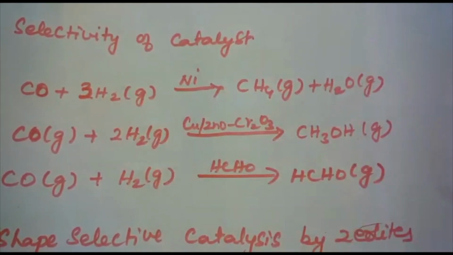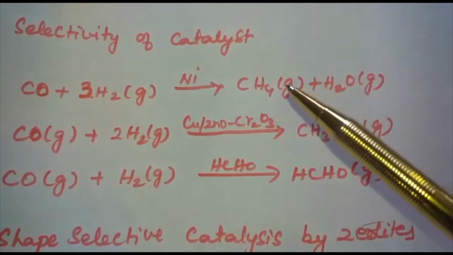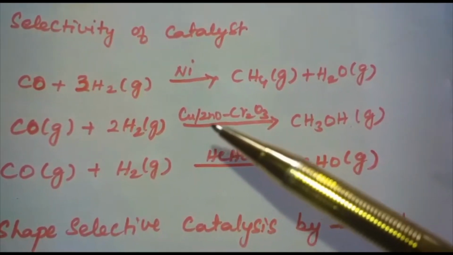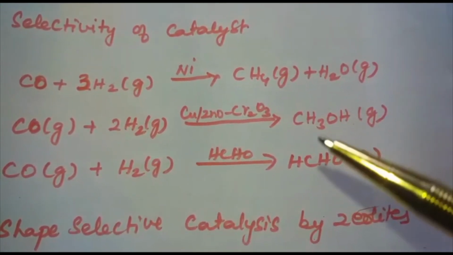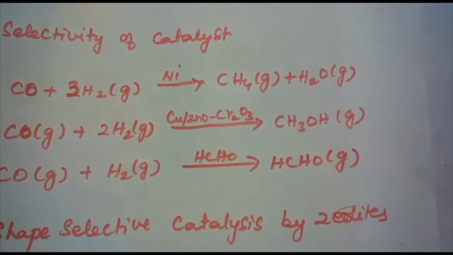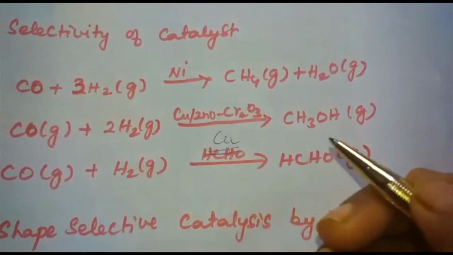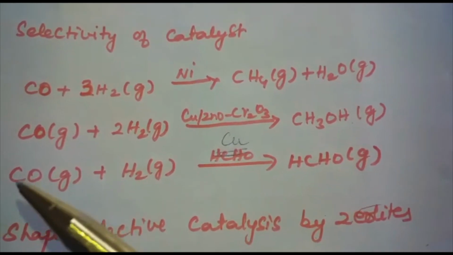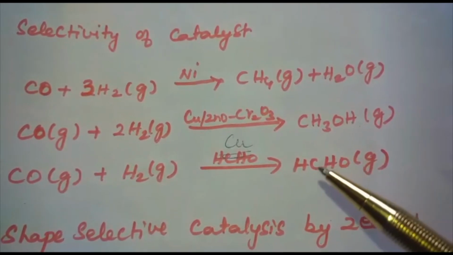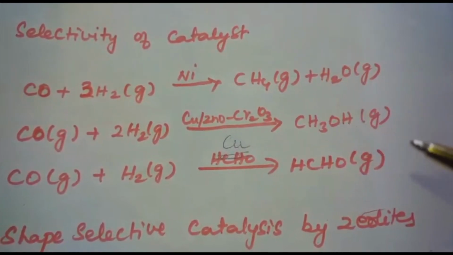For example, in this reaction, carbon monoxide plus hydrogen, in the presence of nickel as catalyst, we get alkane as the product. In the case of carbon monoxide plus hydrogen, in the presence of copper, zinc oxide and chromic anhydride, we get CH3OH, methanol, as the product. And in the case of CO plus H2, here the catalyst is Cu. I have written the product over here by mistake. So carbon monoxide plus hydrogen, in the presence of copper as catalyst, gives methanol. So depending upon the selection of the catalyst, the products will differ.